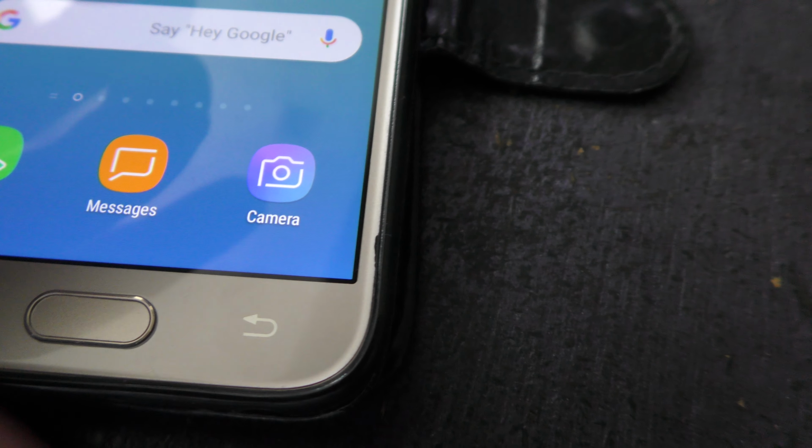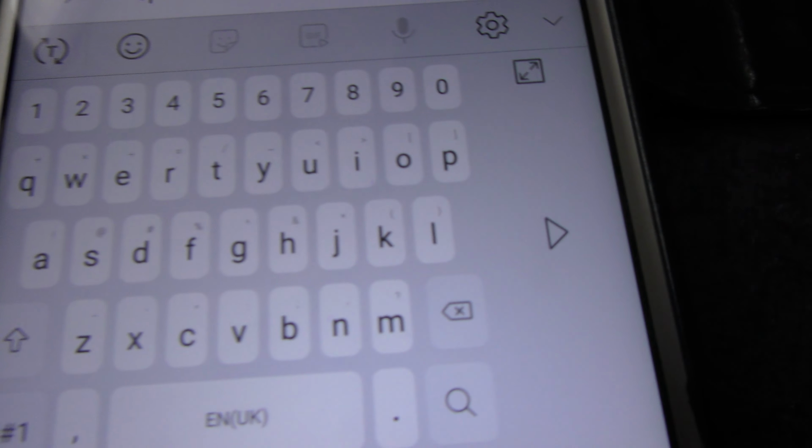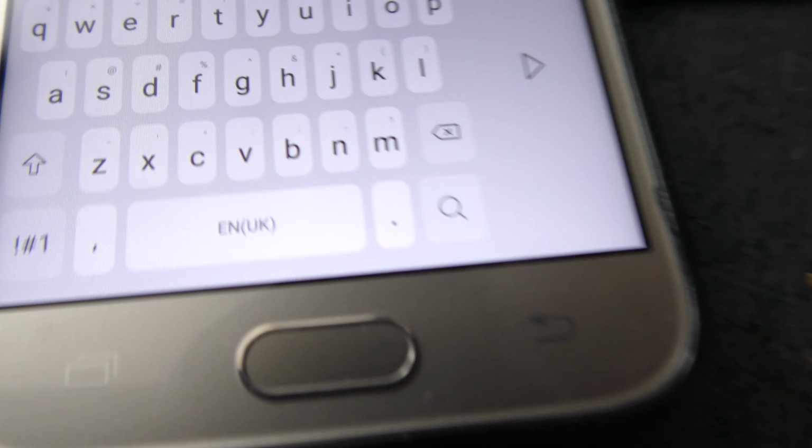I don't want to use voice. Touch that. Then we'll do a search. Let's search for a hot topic at the moment, which is Brexit. Now here's the keyboard. Okay, and let's click on the symbols button down the bottom left, the one with the hashtag.